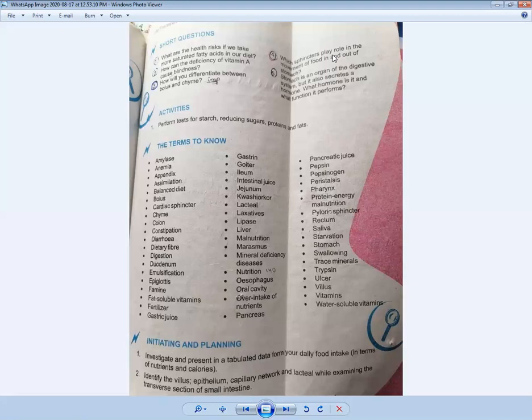And out of the stomach, so definitely food will first enter through the cardiac sphincter from the esophagus, and it will go out from the stomach through the pyloric sphincter, and the pyloric sphincter is further connected with your small intestine. So when it enters the small intestine, the early part of the small intestine is called duodenum, and duodenum is connected with the liver. At that time, the liver produces a fluid which is called bile. It is stored in the gallbladder. So from the gallbladder, this fluid will enter the small intestine and mix with the food, and further digestion will happen.